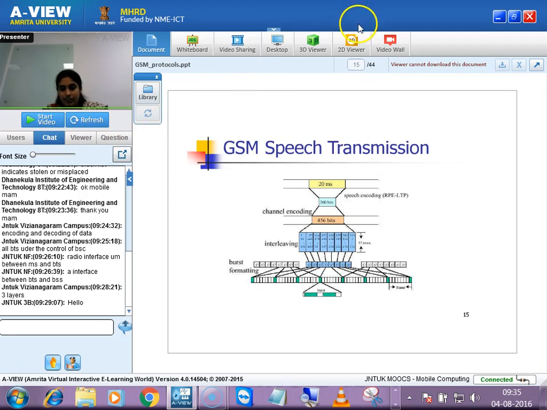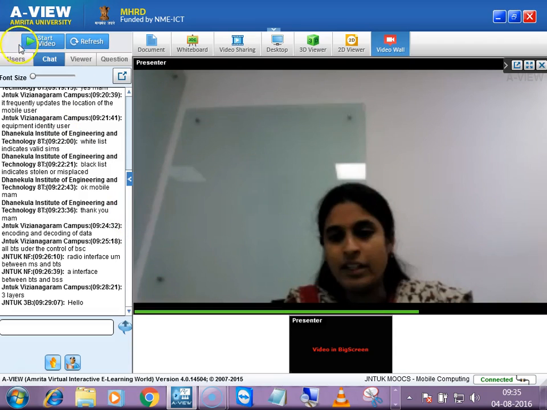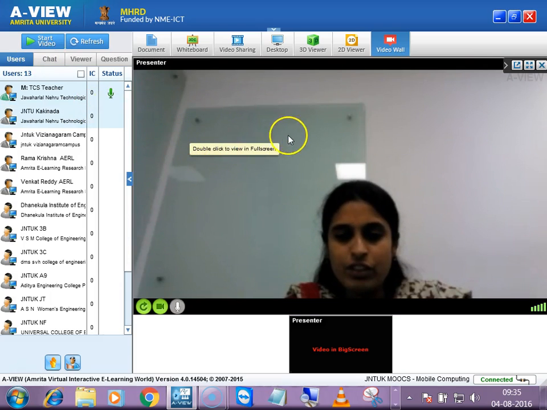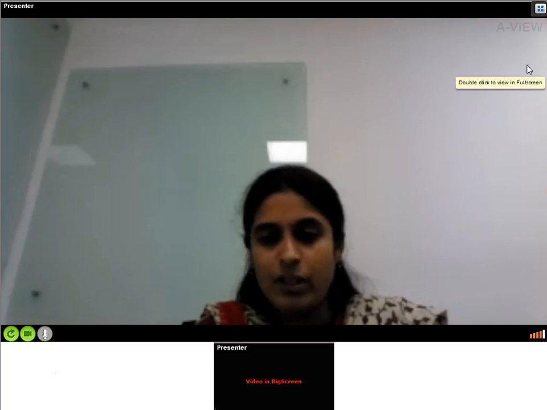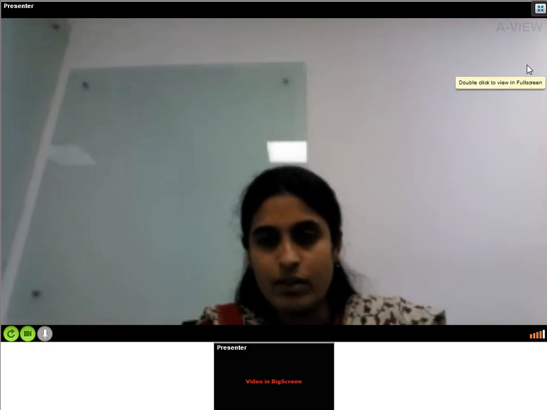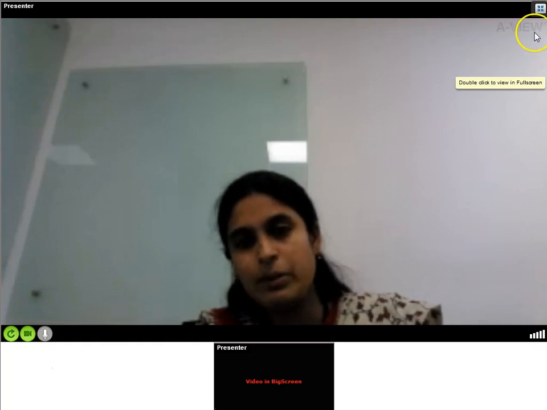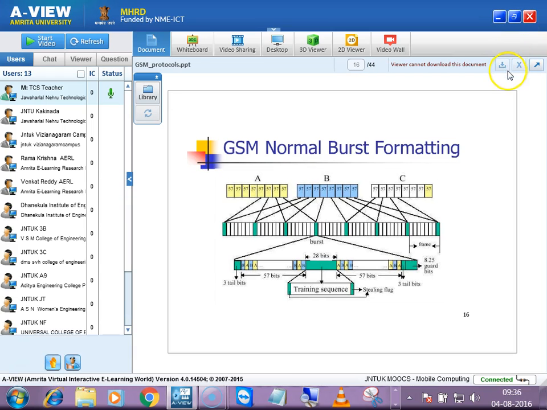And then interleaving will be done, like between some bits we will be providing some slot, and then other bits. After that, burst formatting, like the sequence number into some burst. After 57 to 58 bits, we'll be formatting that burst, and then sending. After that, as I told you, more ciphering will be applied, and then modulation will be applied, and then we'll be sending it out from the transmitter.